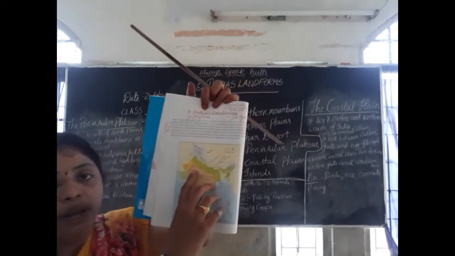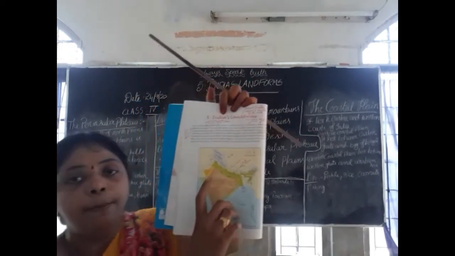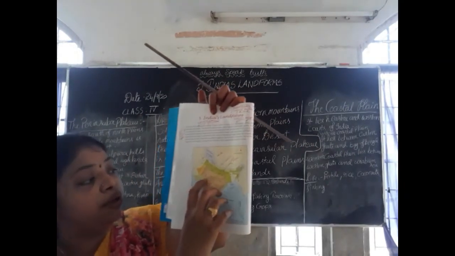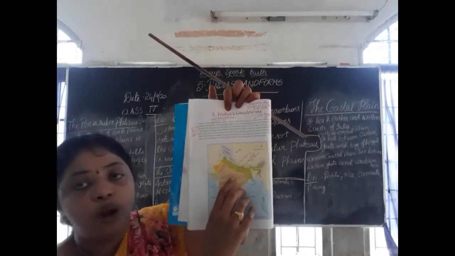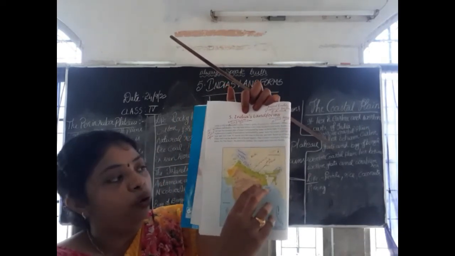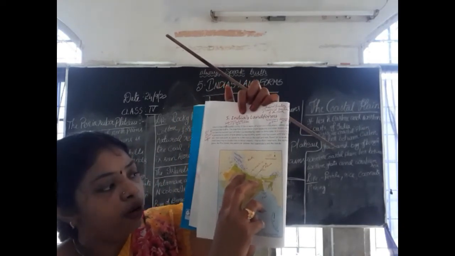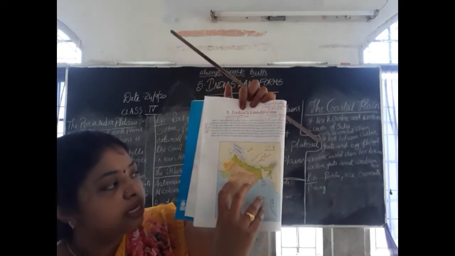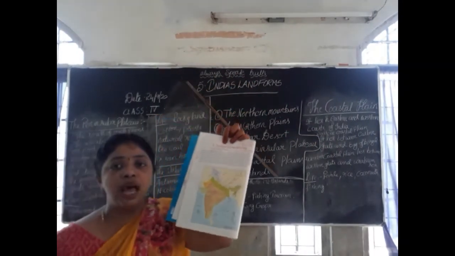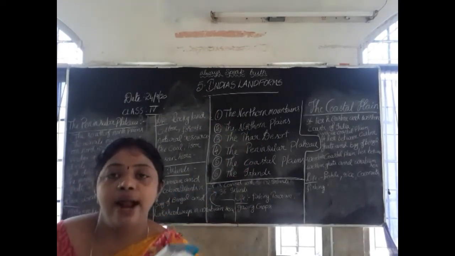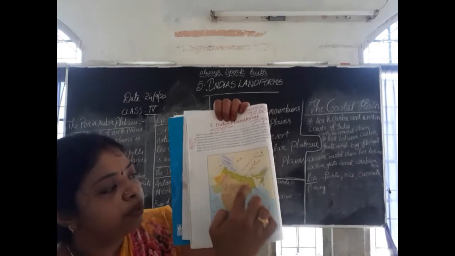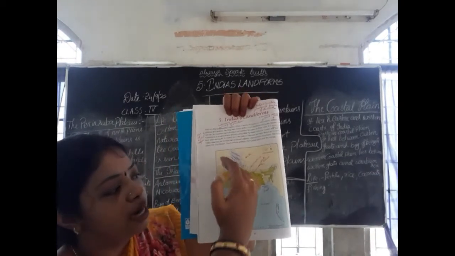And next come the Vindhya and Satpura mountains, also hill ranges. What happens to these Vindhya and Satpura hills? They divide the peninsular plateau region into two parts.